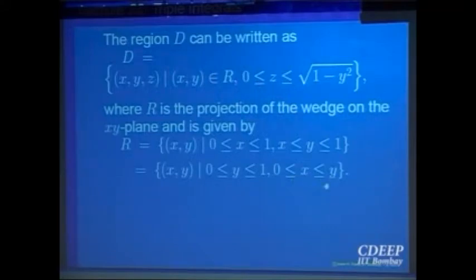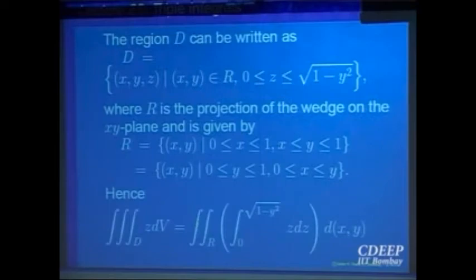So that is a line. So we can now write down the triple integral. It is equal to the integral over R. I have taken the projection onto the xy plane. For example, in this case there is no point in taking the projection onto the yz plane or xz plane, because they will get slightly messy.